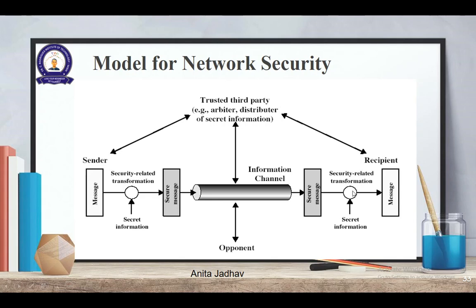For example, if this particular person has kept a letter in a box and locked it, this locked box goes through a channel, and the receiver also has the same key, so he opens that box and reads the letter inside. So this is your ideal condition.